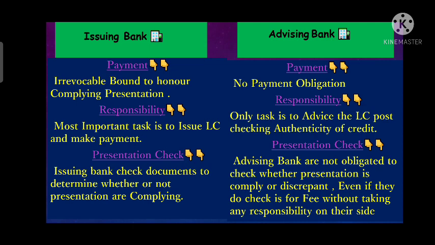Right? Now we will differentiate both on the basis of presentation checks. As the issuing bank has issued the LC, once the documents reach his counter, he has to check whether the documents submitted by the exporter are compliant with the terms and conditions of the credit or not. The issuing bank is liable to check the documents. If they are compliant, then it has to make the payment, else it will not make the payment until and unless the documents are accepted by the applicant.